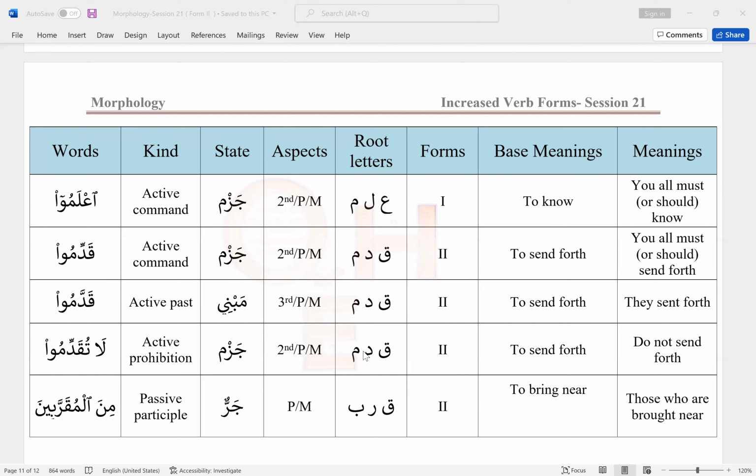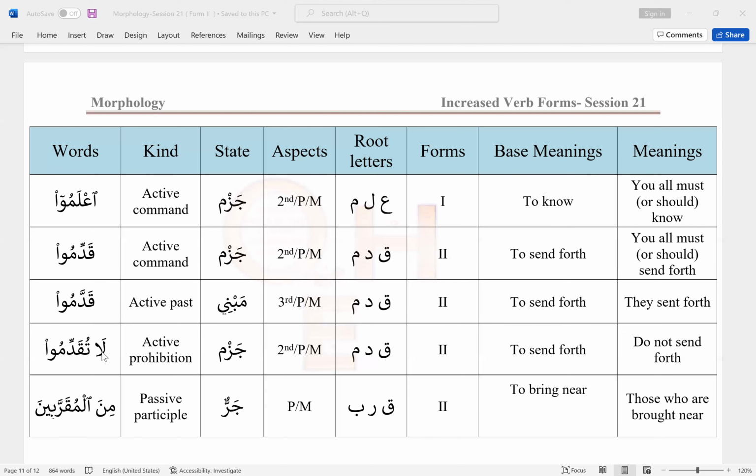Okay, then we have la tuqaddimu. Again, you can tell this is present tense because you see a prefix ta. How about this la? This la has to be prohibition la, right? Because you don't see the noon fatha then. If it had noon fatha, then it would be a simple negation. So the noon got dropped, that means this is prohibition.